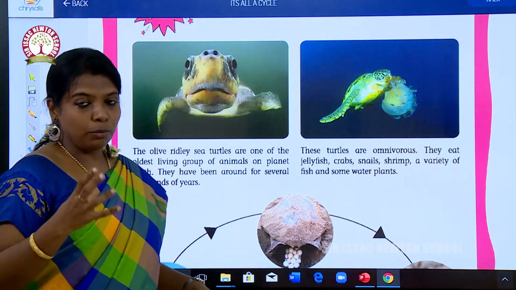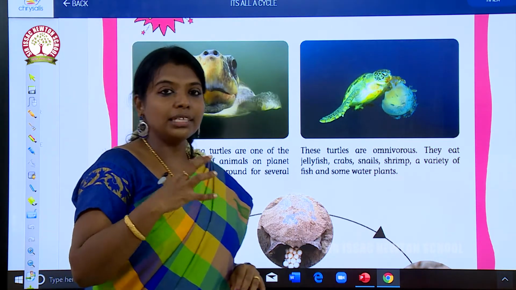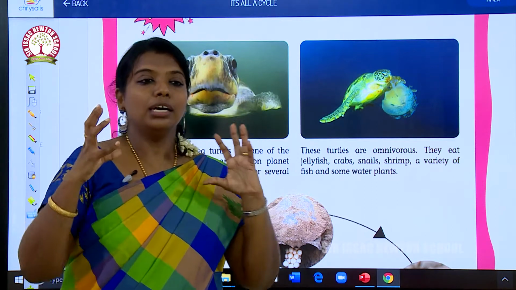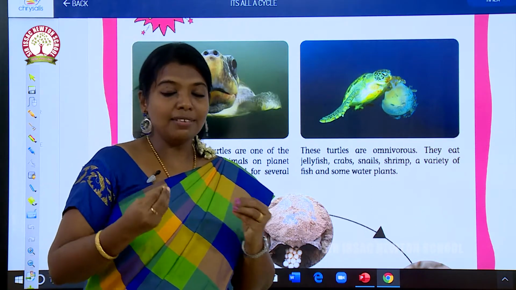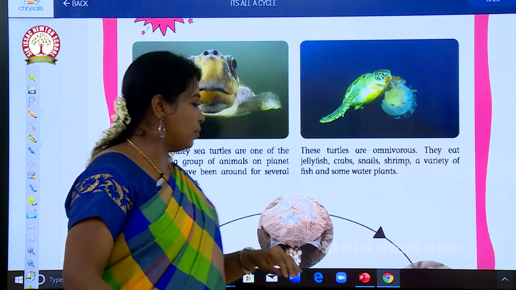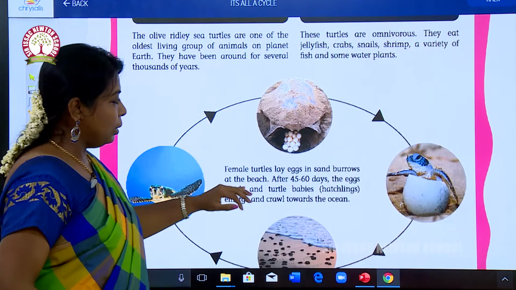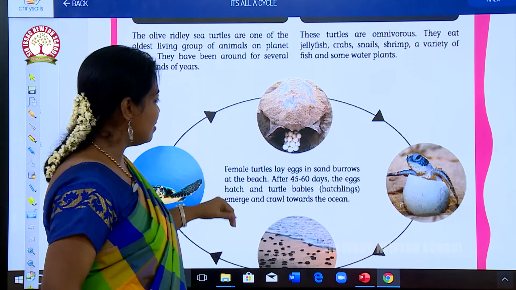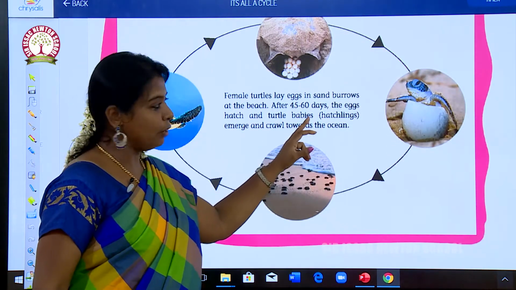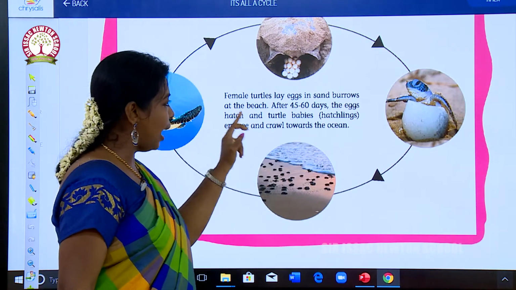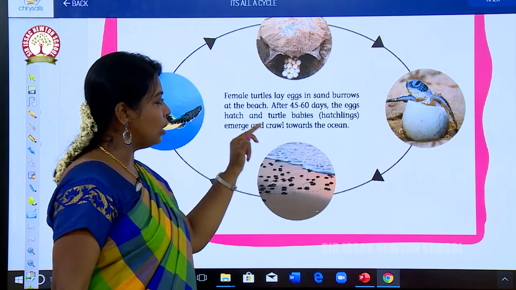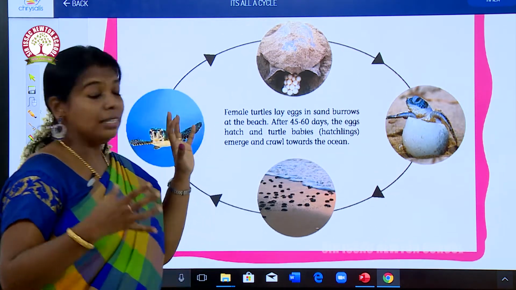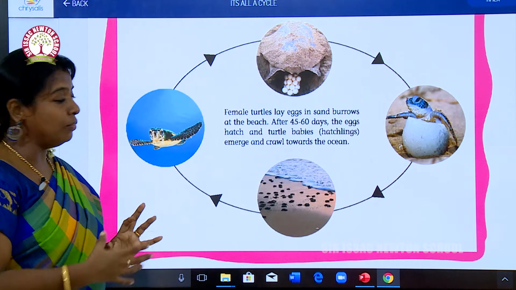Turtles are omnivores. What are omnivores? In an earlier class we have seen that omnivores are creatures which eat both plants and animals. Female turtles lay eggs in sand burrows at the beach. After 45 to 60 days, the eggs hatch and the turtle babies emerge and crawl towards the ocean. This is the life cycle of the olive ridley.